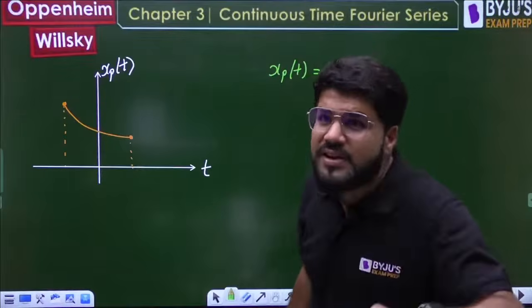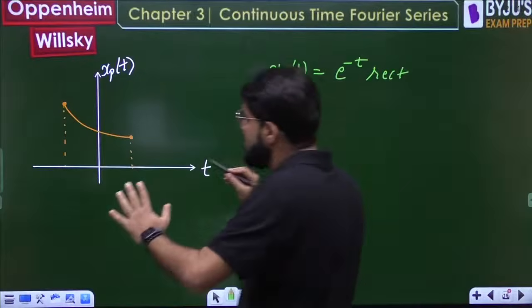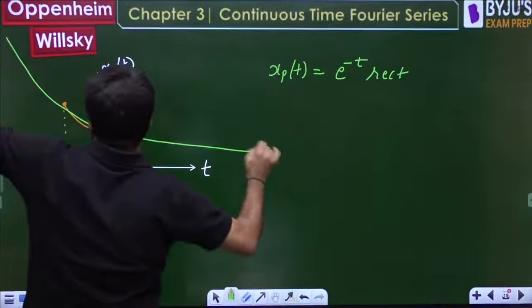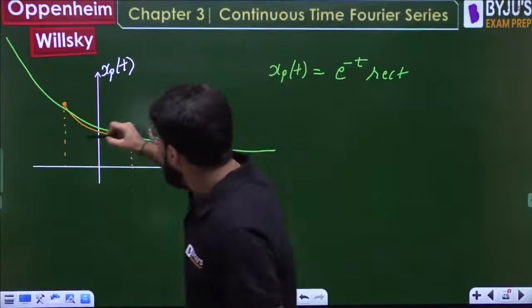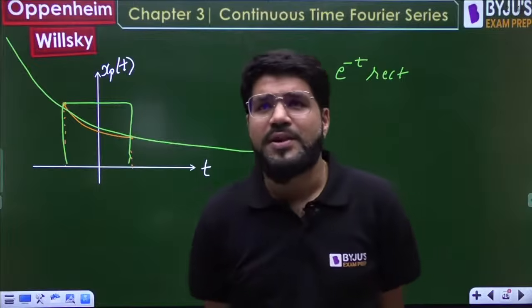That is why x(t) is e power minus t multiplied by a rectangle function. If you take e power minus t from minus infinity to infinity, but then apply a rectangular window over it, you will get your required results.